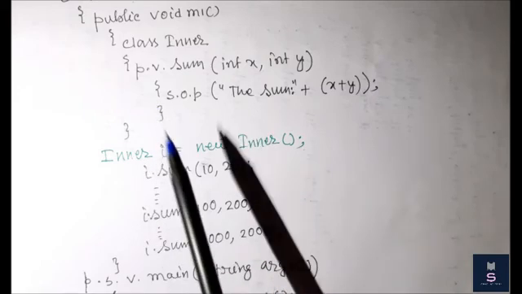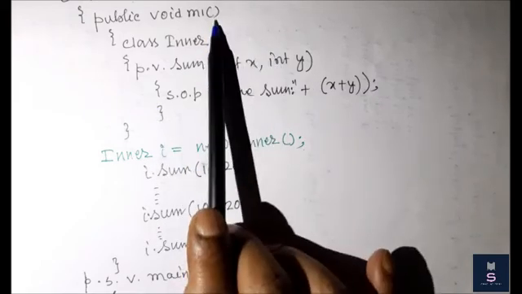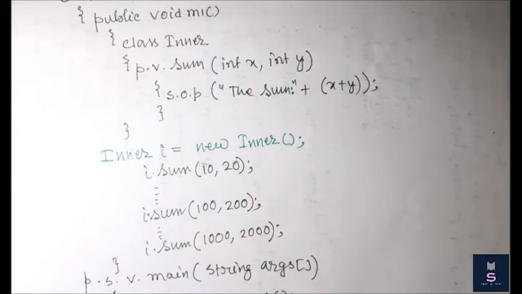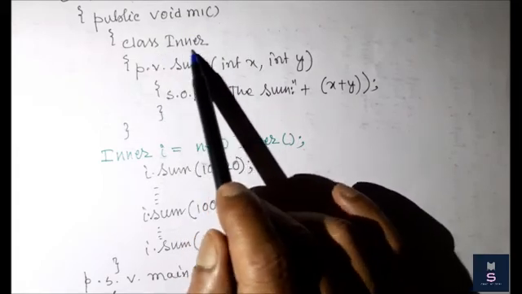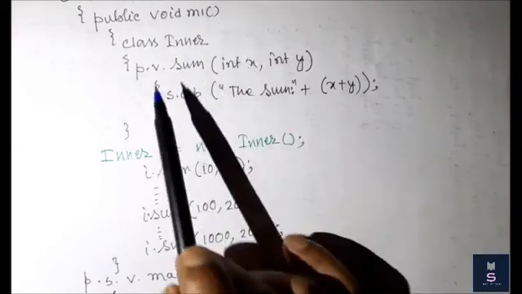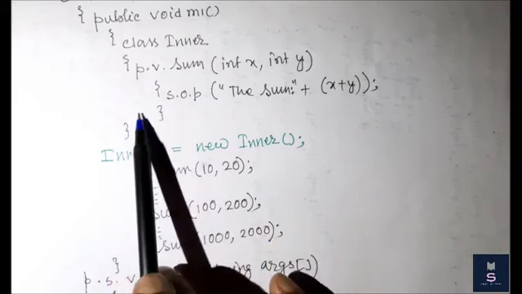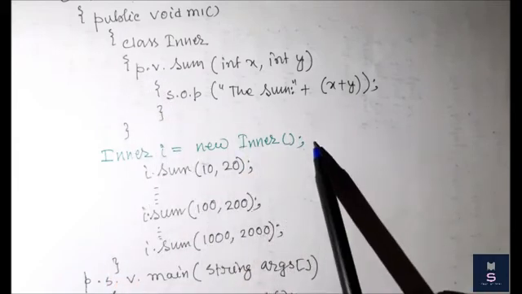Then if I want to access the m1 method, what will happen? First we have to create the object of the Test class. So I have written public static void main String args, Test t equal to new Test, and t dot m1. When I call t dot m1, this method will be called, then the inner class method will be executed, and the instance will be created.